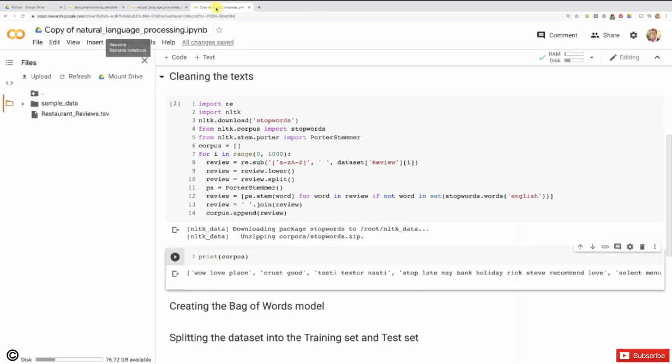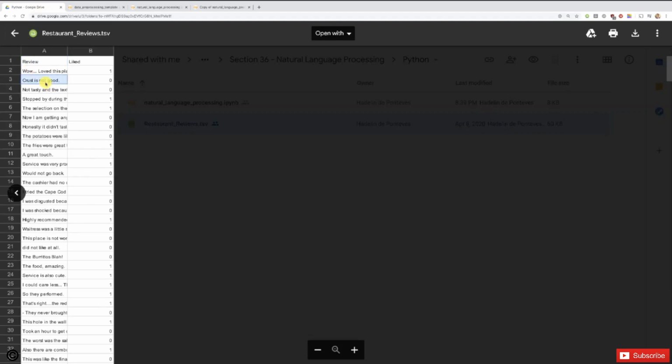All right. Then let's have a look at the second one. "Crust is not good." All right, so let's try to guess actually how it was transformed. So "Crust" was just transformed into "crust" with a lowercase c. Then "is" was probably removed, right? Because it doesn't give any hint on whether the review is positive or negative. "Not" was definitely kept because that's a negative statement. And "good" was, of course, kept, okay? So after the transformation, after all the cleaning, this review must become "crust not good". Let's check that it is the case.